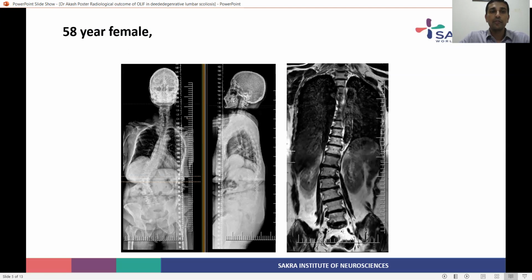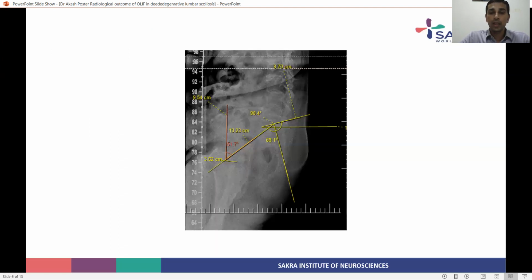This is an example of a 50-year-old female patient who presented to us with a burning sensation in both lower limbs since 5 to 6 years, which was progressive in nature. There was a gradual shortening of the spine, and the relatives were able to make out the progressive deformity.